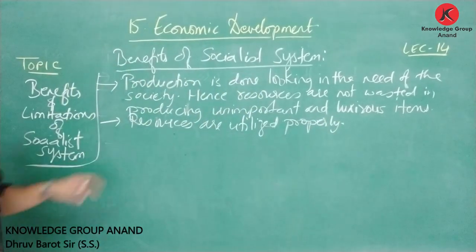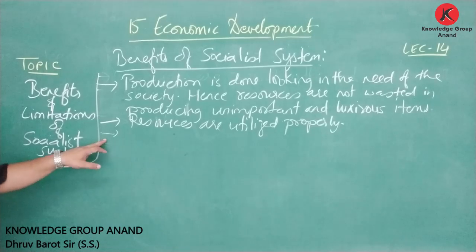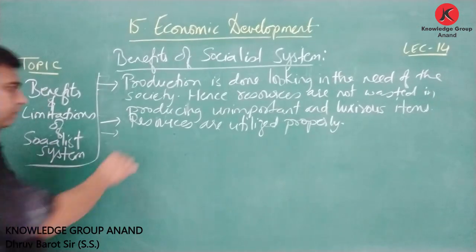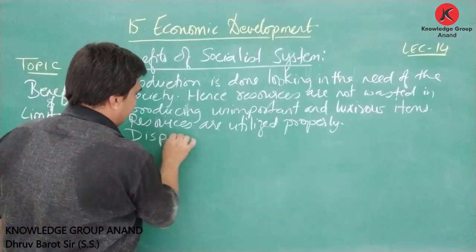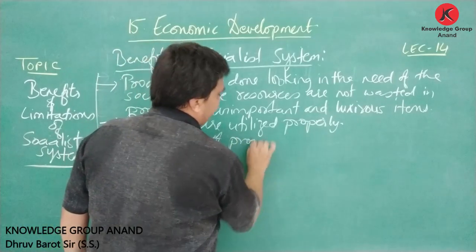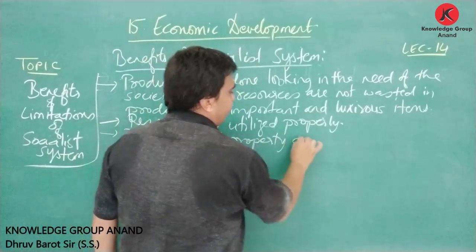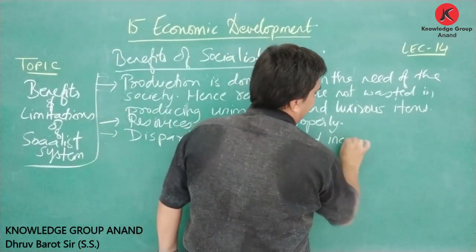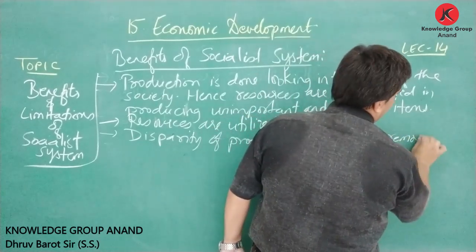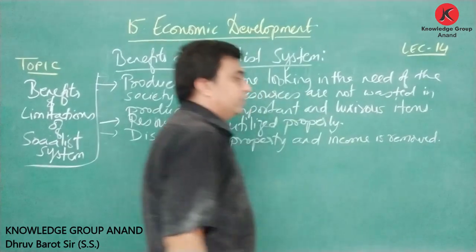Resources are utilized properly. Then the disparity of property and income is removed.